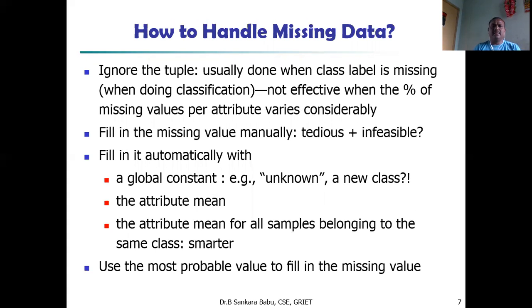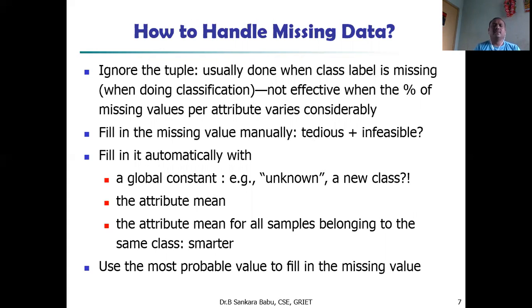How to handle the missing data? First one is we have to ignore the tuple. That is usually done when the class label is missing. Suppose the class label is unknown, then we have to ignore the tuple. If the class label is known, then we know where to keep that tuple when doing classification. It is not effective when the percentage of missing values per attribute varies considerably. So fill in the missing values manually. Manually also we can fill the missing values, but it is difficult, tedious and infeasible.